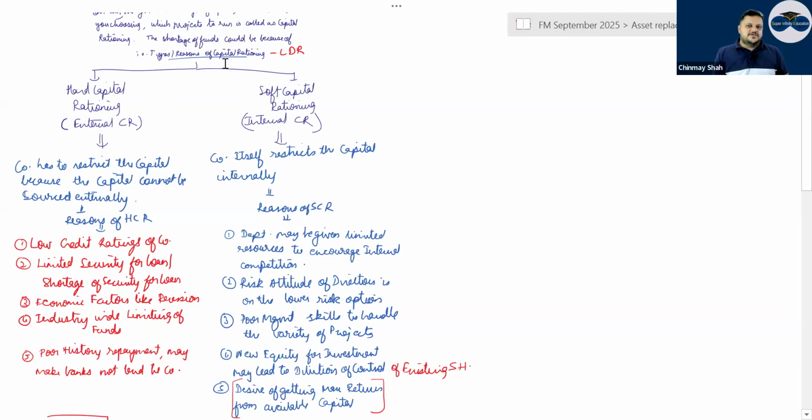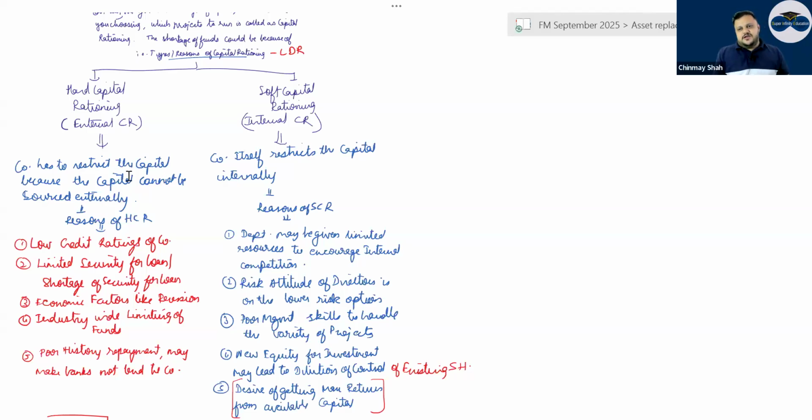Hard capital rationing means the company has to restrict the capital because the capital cannot be sourced externally. So you are not getting money from outside because of the outside environment.